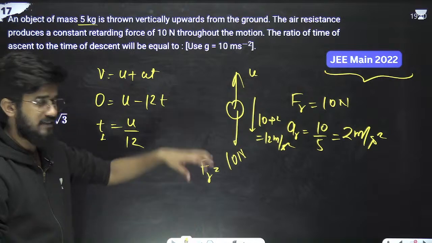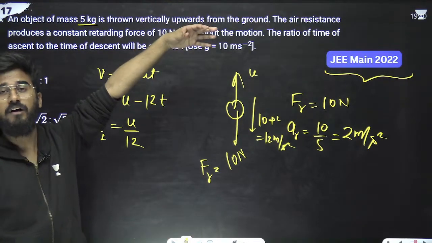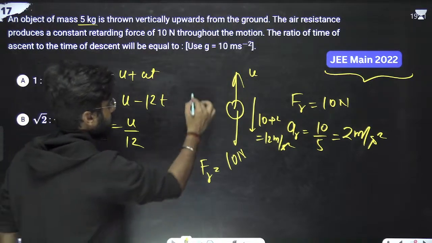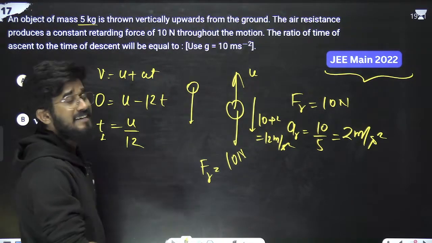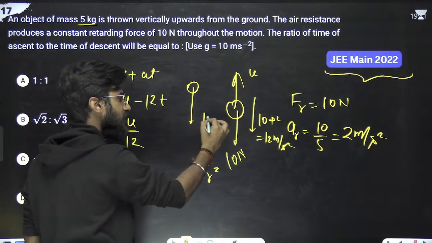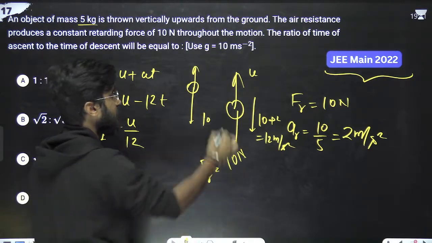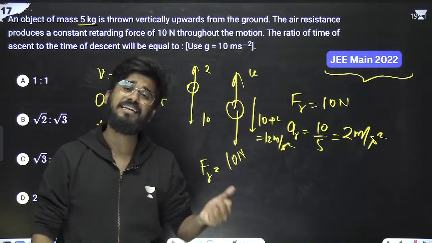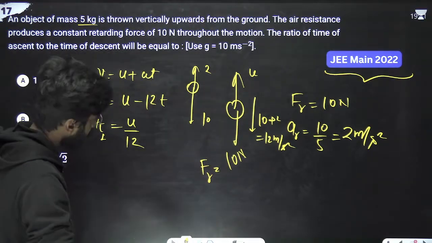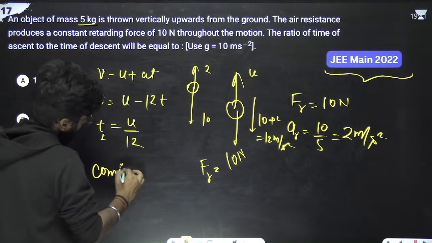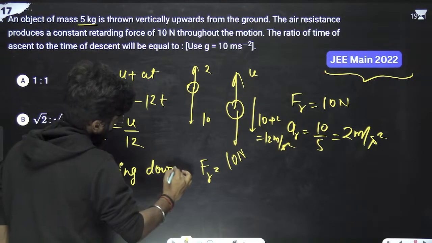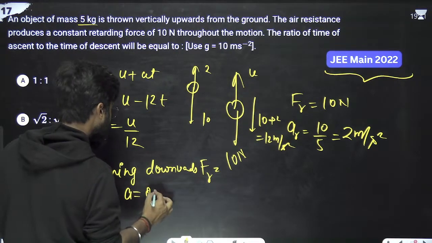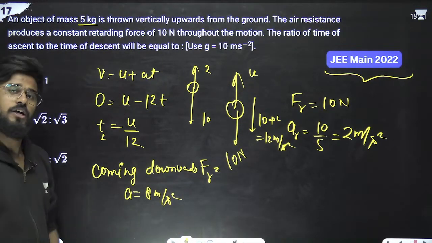What is the time of descent? It is being dropped from the uppermost point. Now again g is working in the downward direction, but the resistance force is in the opposite direction. So in coming downward, the total acceleration is 10 minus 2, which is 8 meters per second square.